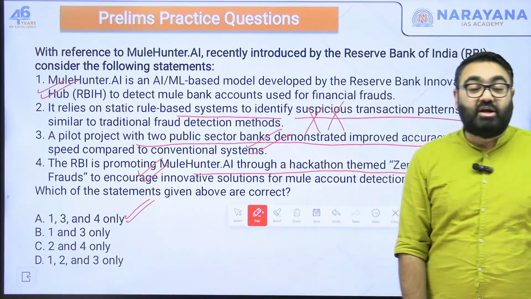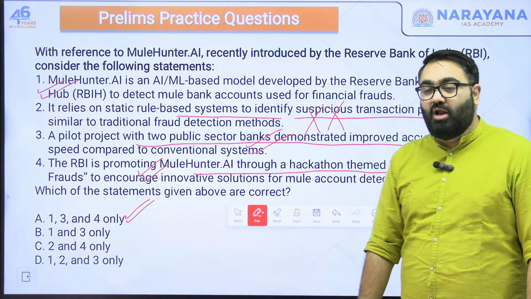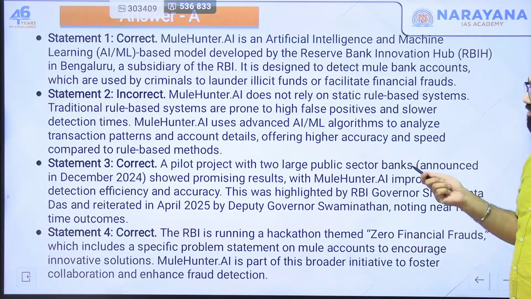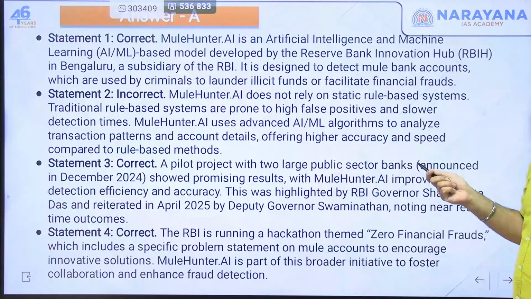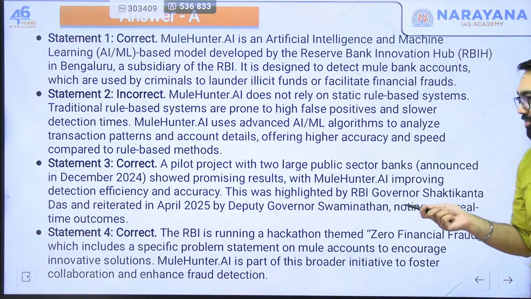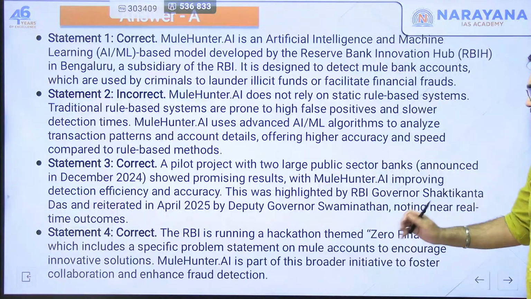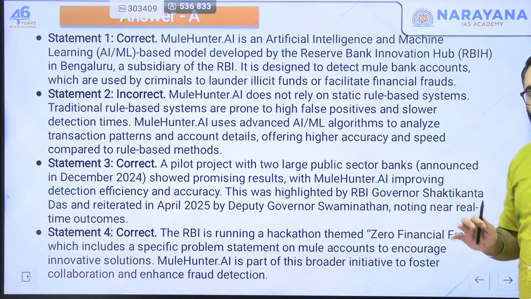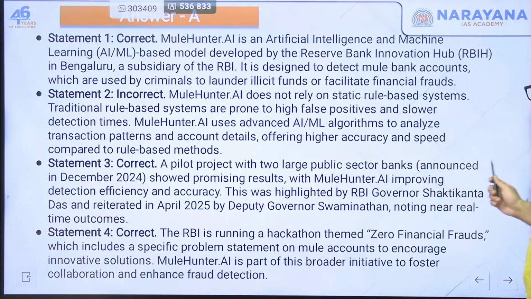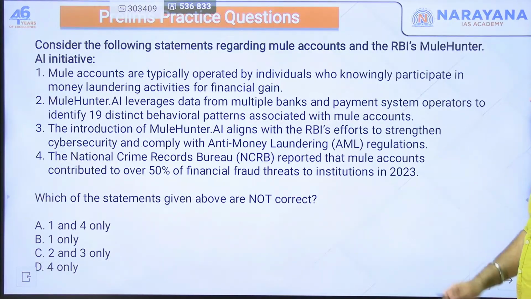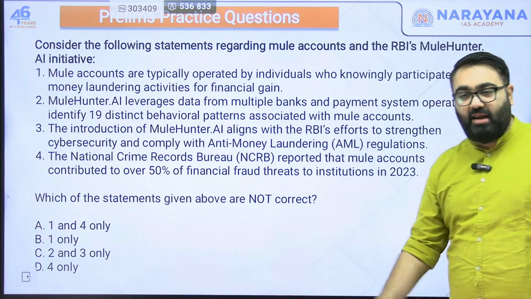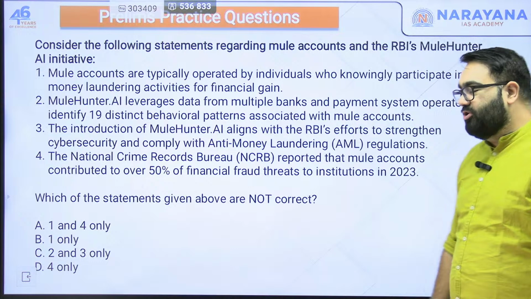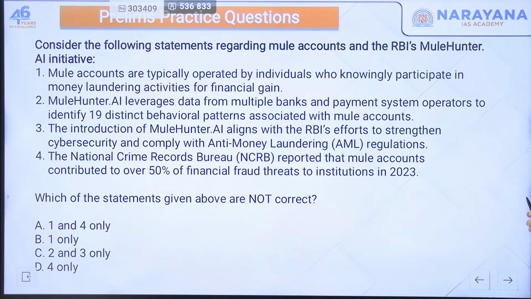This is all that you need to know about mulehunter.ai from RBI. You can take a screenshot from here as well if you want to revise it later on. It will help you. These are the correct statements here. I have one more related question from this topic. Hopefully you should be able to answer that as well. This is the second question. Again, read it very carefully. Think about what the answer should be. Lock in the answer in your mind.